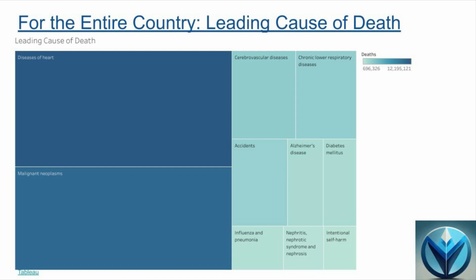For our first data point, we studied the entire country's data in regard to the leading cause of death rate. We found that the highest death rate among diseases studied was diseases of the heart, with a sum of 12,195,121 deaths over an entire period of time. Diseases of the heart have been found to be linked to contaminated water, as suggested by the Environmental Protection Agency. This is indicated in our chart by the darkening of colors for the prevalence of the disease.